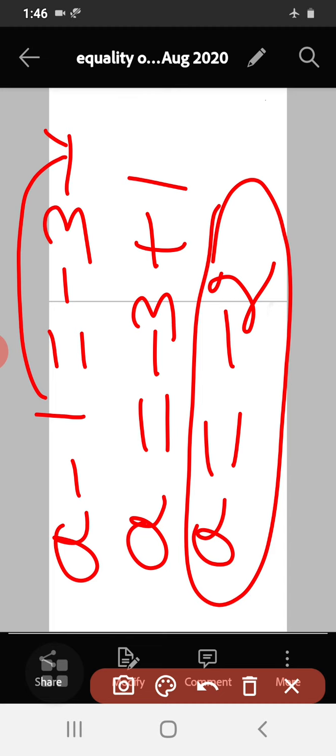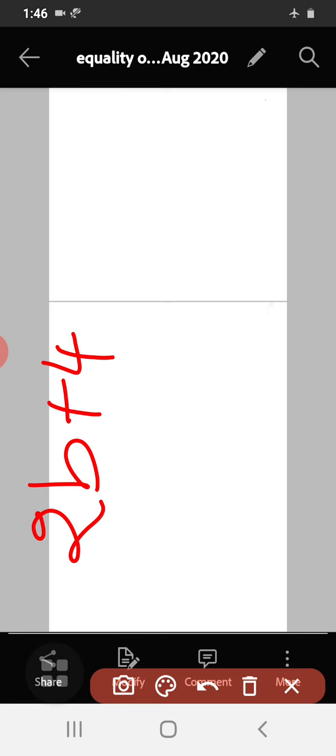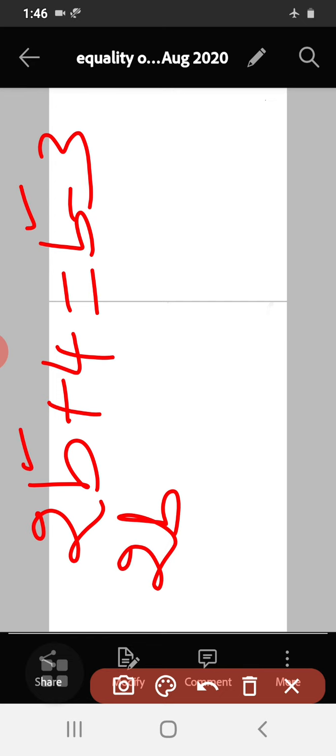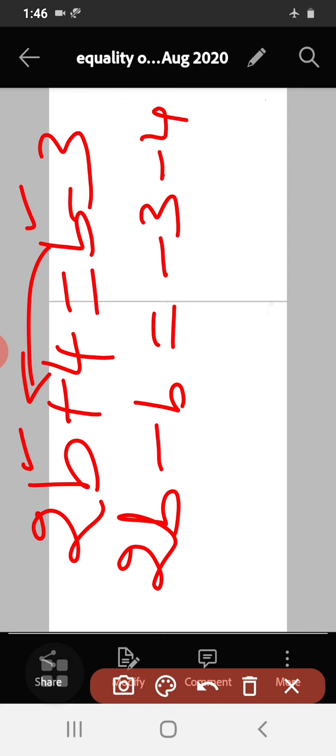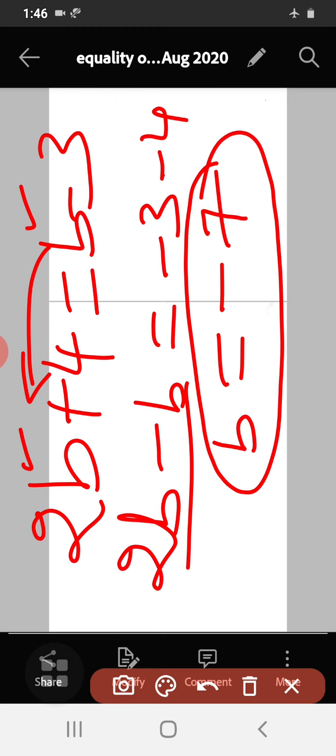Okay. Then what is the other corresponding element here? See, 2b plus 4 is equal to b minus 3. Okay. Then I have to solve for b here. So 2b, then bring this b to the left hand side, minus b is equal to minus 3 minus 4. So 2b minus b means b. So minus 3 minus 4, that will be what? Minus 7. So value of b is minus 7.